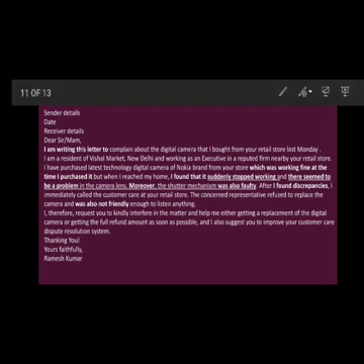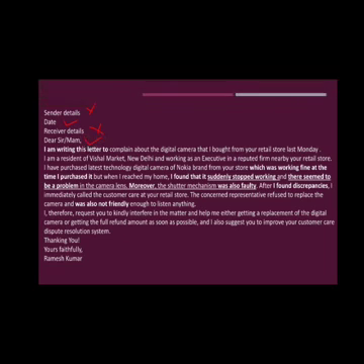If the sender's details and the receiver's details are not mentioned in the question, I just mention them here to help you understand that if they are mentioned, then you have to write like this. But if they are not mentioned, there is no need to write them. Just write the date and then "Dear Sir or Madam," and then the subject. "I am writing this letter to complain about the digital camera that I bought from the retail store last Monday." Then, "I am the resident of Vishal Market, New Delhi."